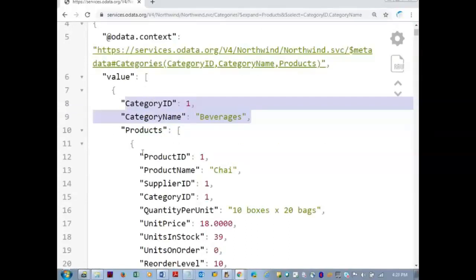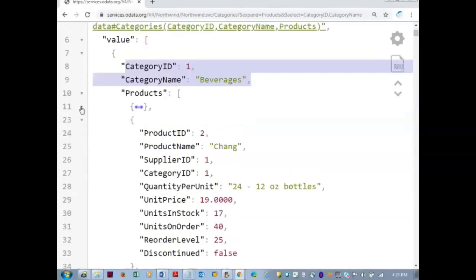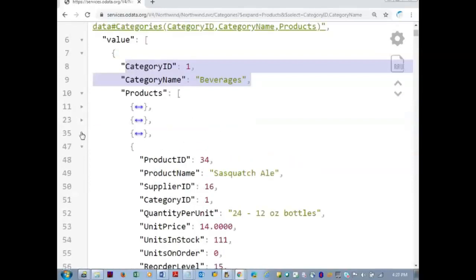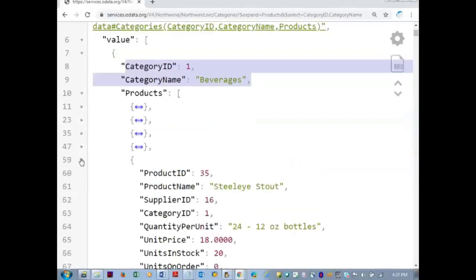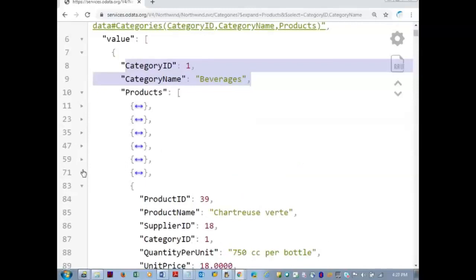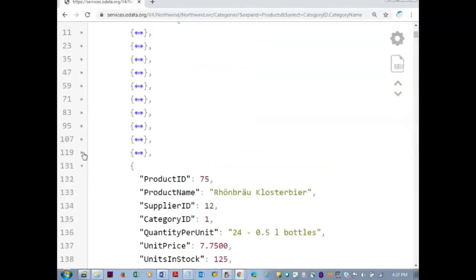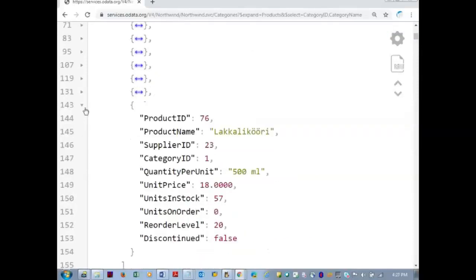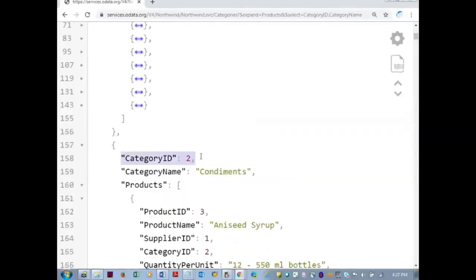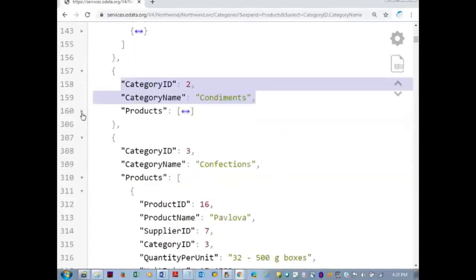Under this I have the first one Chai, Chang, 24th product, 34th product, 35th product, 30, 38. See, I'm getting a map of all this with a single expand query. Then I get the second category, condiments. Under that also there are products. So with a single expand query, we can do all these things.